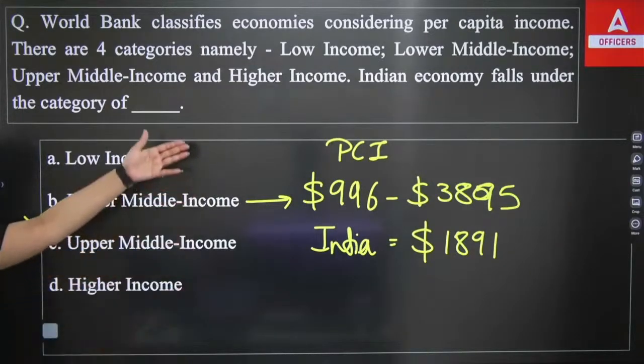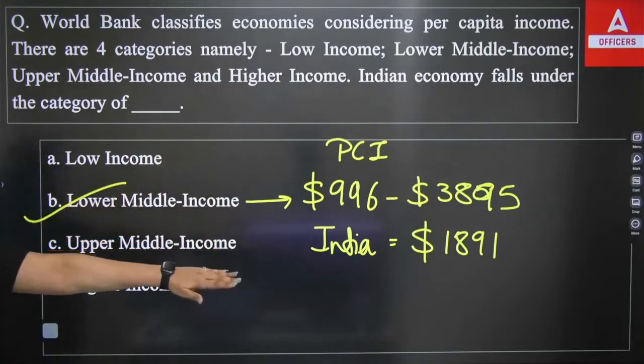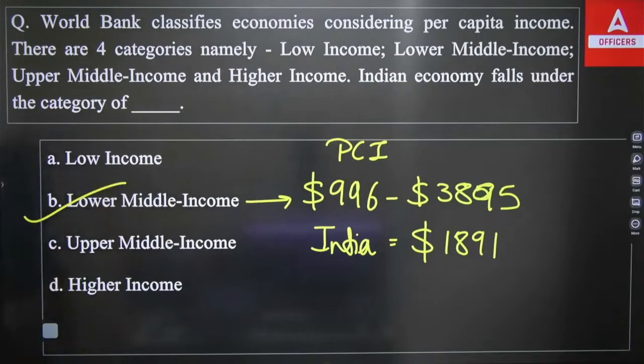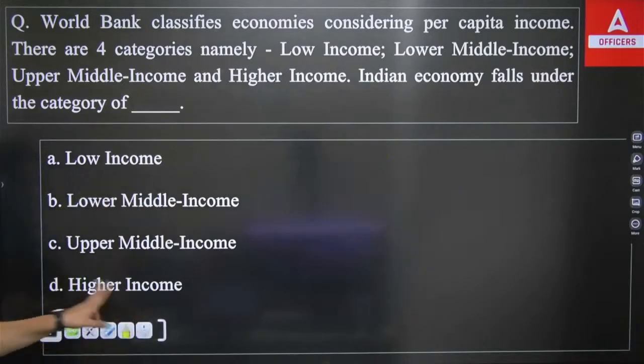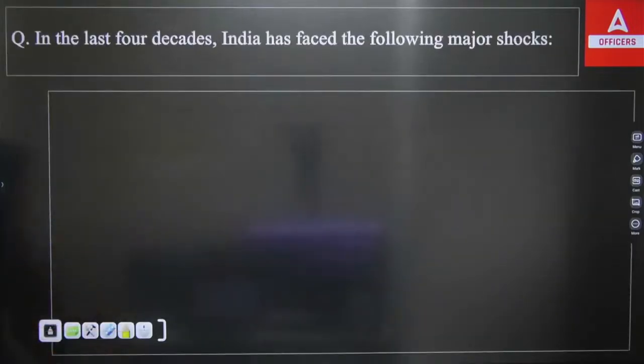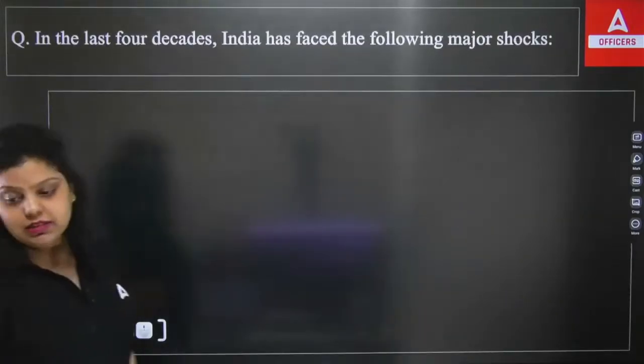So do remember this range also. Do remember India's per capita income that has been given in 2019, $1,891. Okay. So right answer will be your B option. I hope it's clear. So I have told you everything about World Bank as well as the categories, the range, etc.